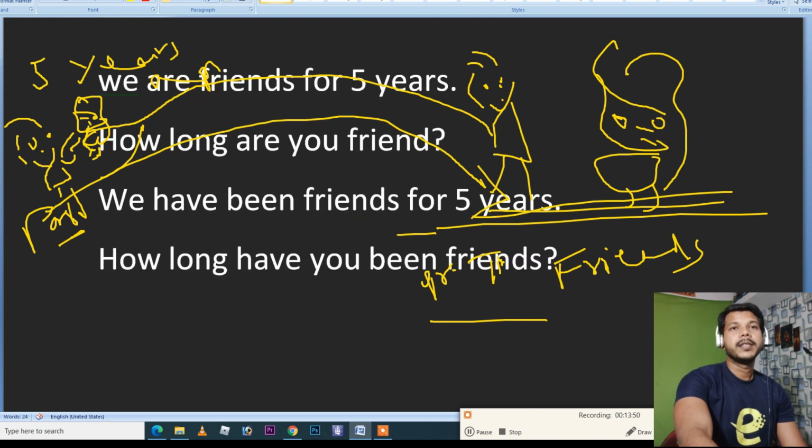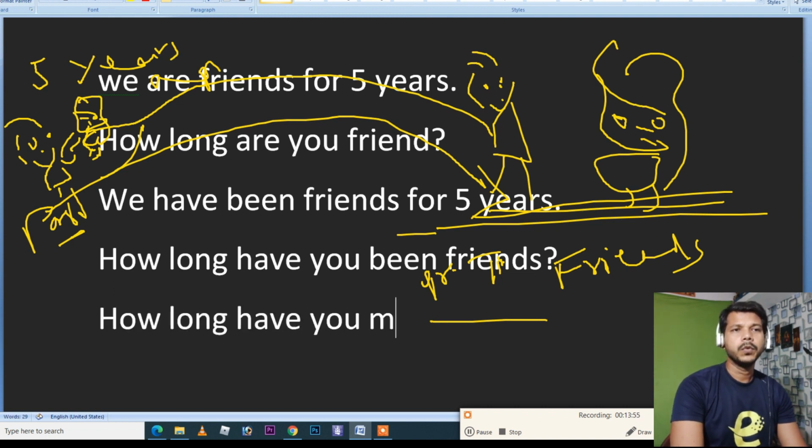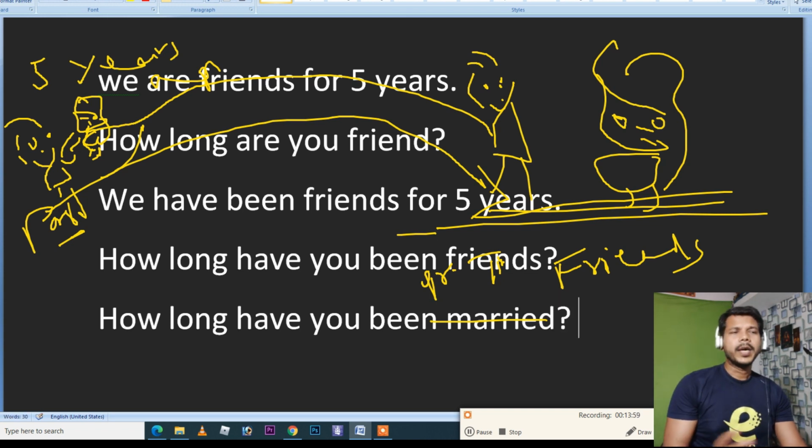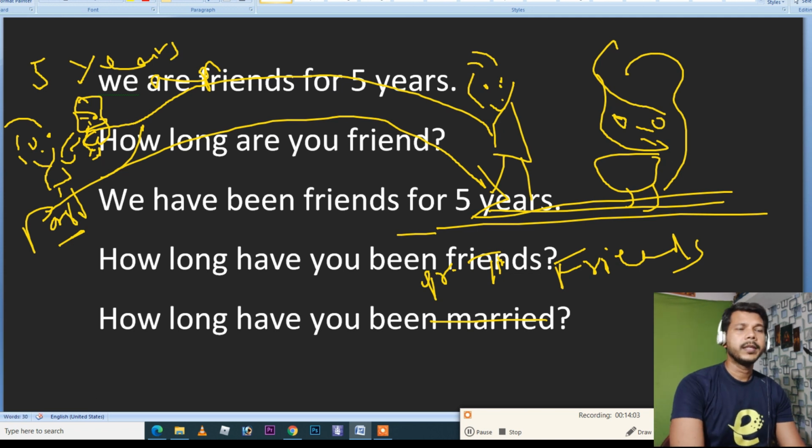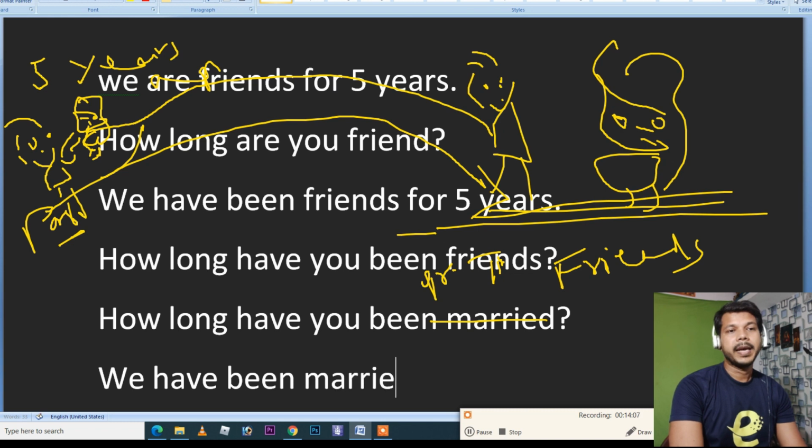Similarly, if there is a married couple, you can ask, hey, how long have you been married? You can't say how long are you married. This is wrong. And if they are saying that we have been married and they want to show the 20 years back story also, they can say we have been married for 20 years.